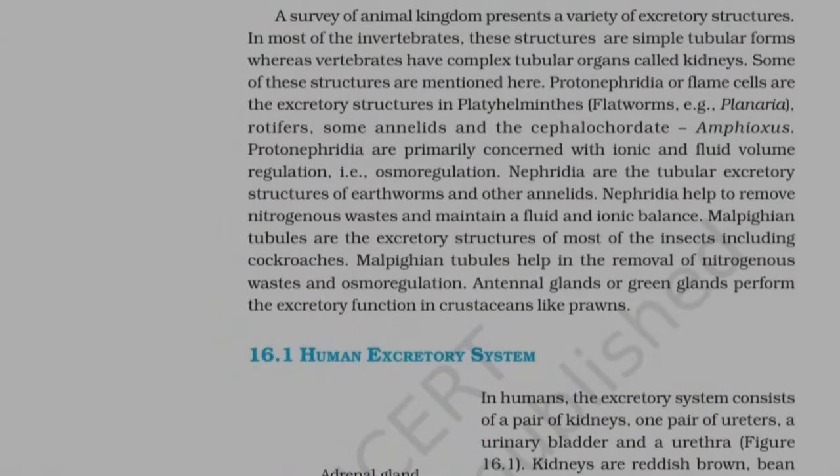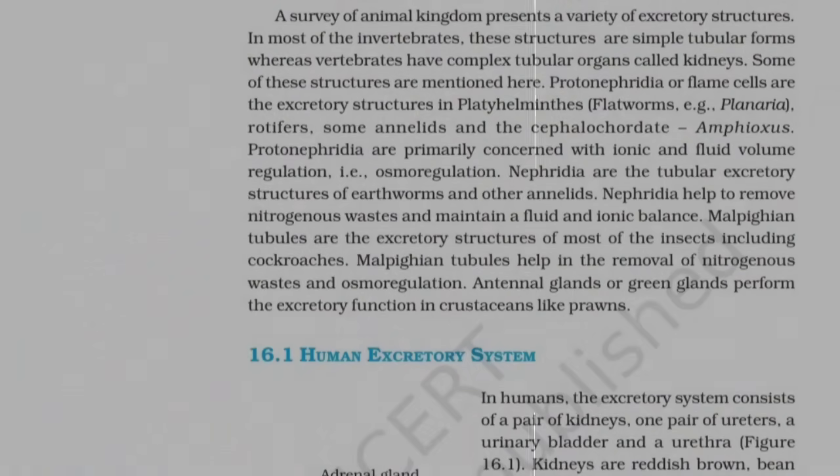Nephridia are the tubular excretory structures of earthworms and other annelids. Nephridia help to remove nitrogenous wastes and maintain a fluid and ionic balance. Malpighian tubules are the excretory structures of most of the insects, including cockroaches. Malpighian tubules help in the removal of nitrogenous wastes and osmoregulation. Antennal glands, or green glands, perform the excretory function in crustaceans.